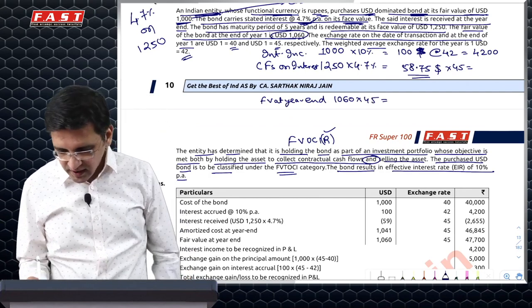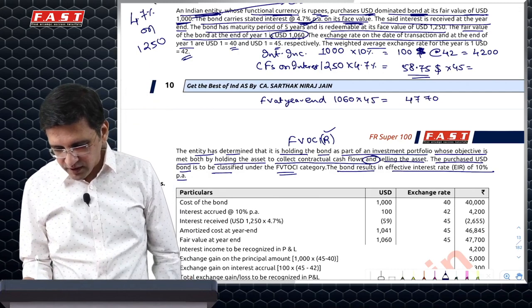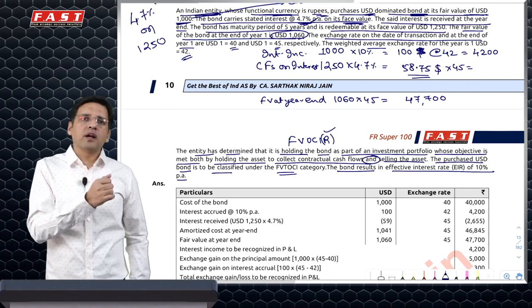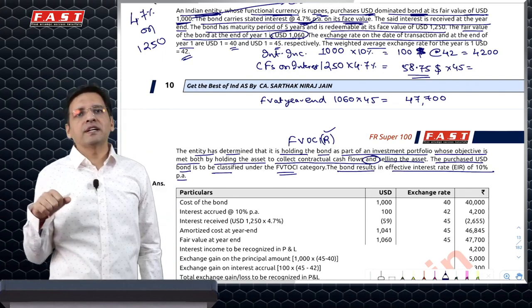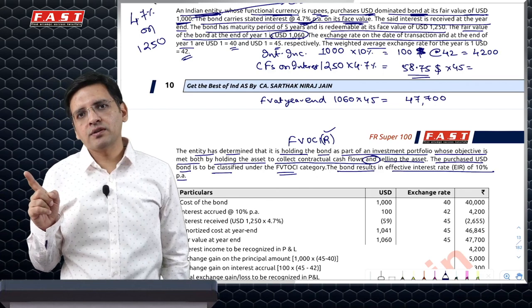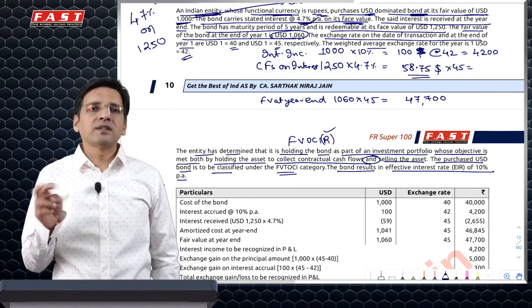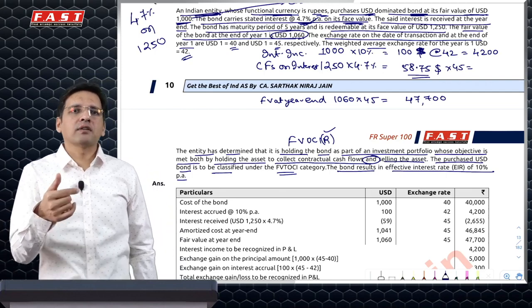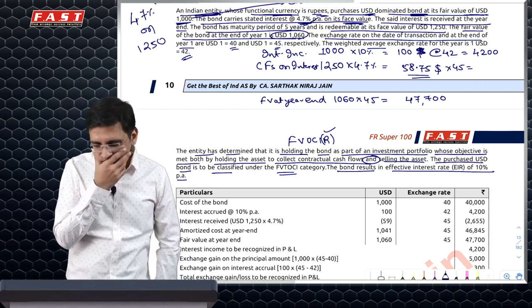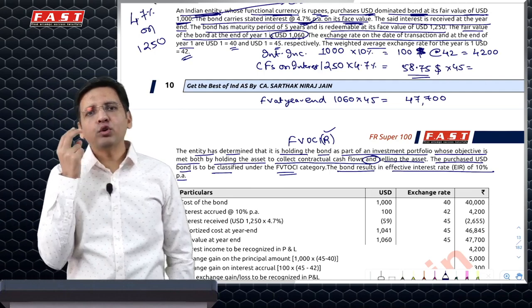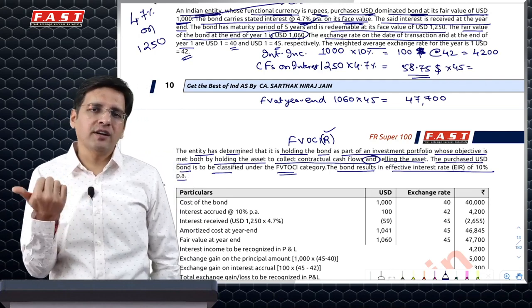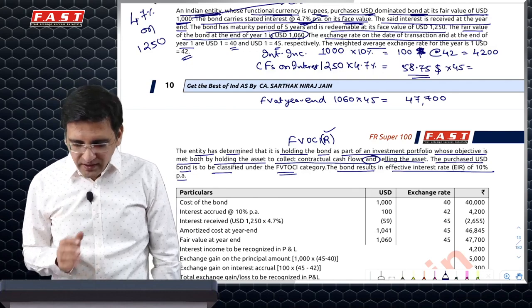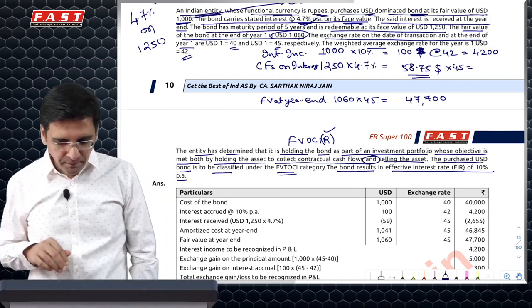Now you can understand that there would be some kind of a gain or loss involved in it. Do I book that gain or loss to PRL or do I take it to OCI? Because Ind AS 21 says foreign exchange gain loss goes to PRL, but 109 says if you are using FVOCI as a method, your fair value gain loss will go to OCI. So I'll have to identify two separate gain losses, foreign exchange and fair valuation. How do I do that? This is something which you'll have to focus upon.